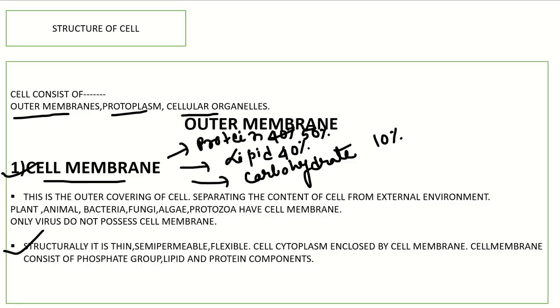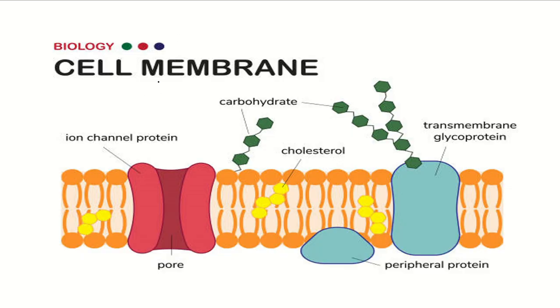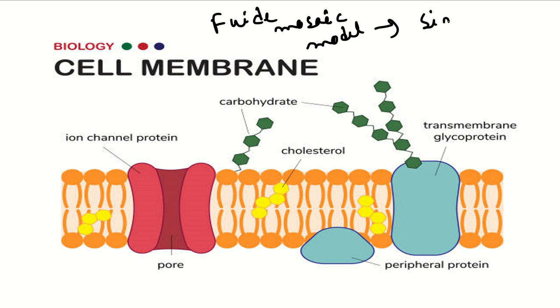Various models of the cell membrane are there, but the fluid mosaic model is the most accepted one. The fluid mosaic model was proposed by Singer and Nicolson.